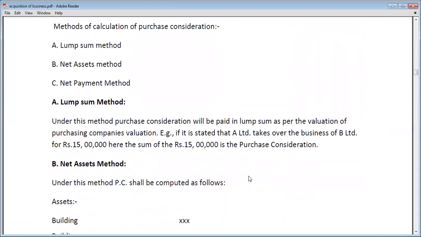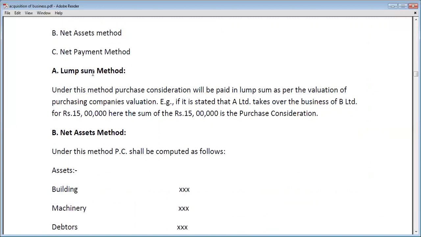Okay, so we are not required to calculate any purchase consideration amount in the case of the lump sum method. In the lump sum method, the total amount of purchase consideration will always be given in the question. So there is no need to calculate the amount of purchase consideration in the lump sum method. Now let's move on to the next method, that is the net asset method.